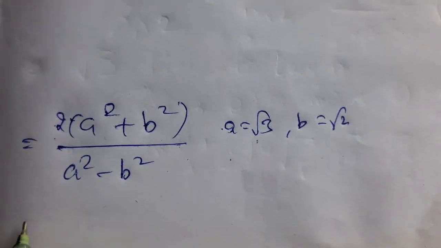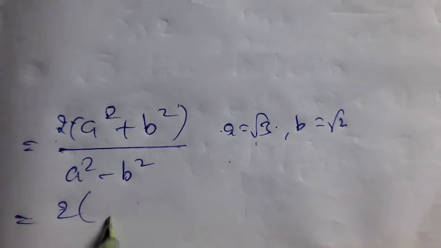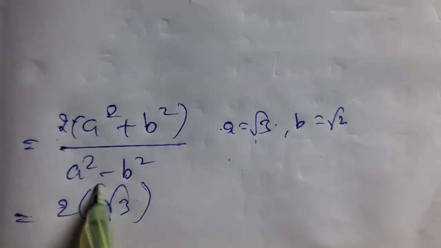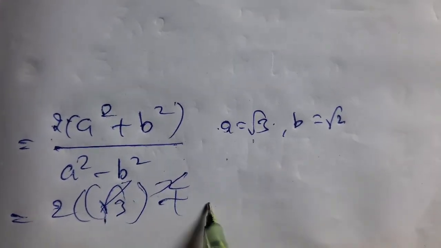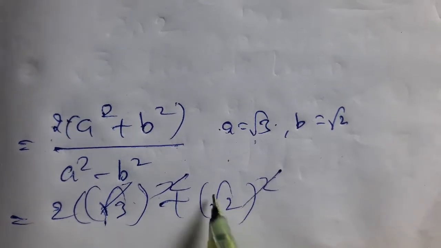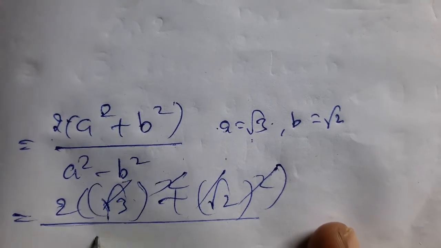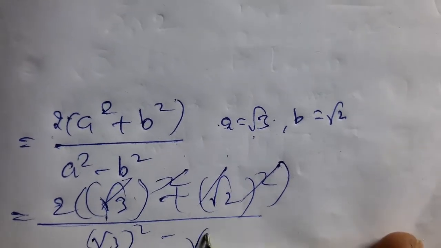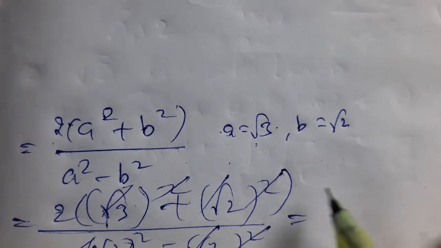Use these values in this, we get 2 times a square, root 3 whole square, square root cancel, plus root 2 whole square, square root cancel, by root 3 whole square minus root 2 whole square, same thing, square root cancel.